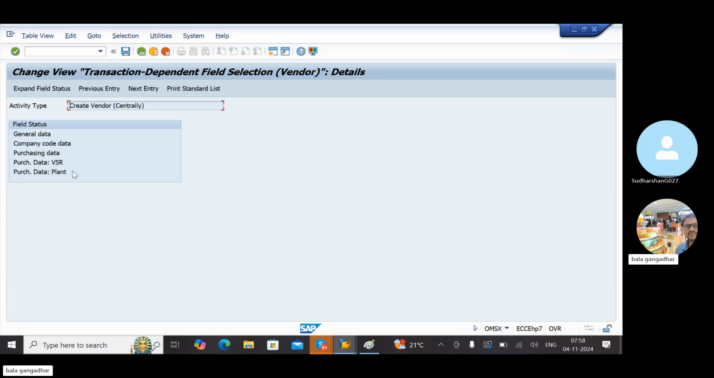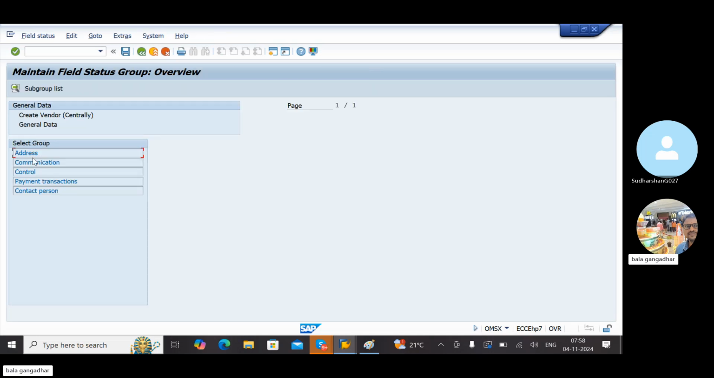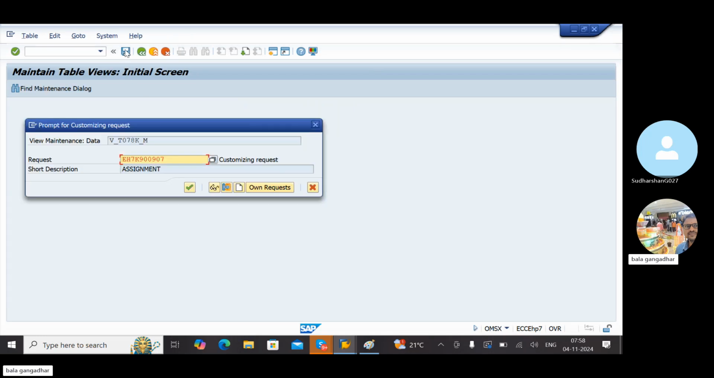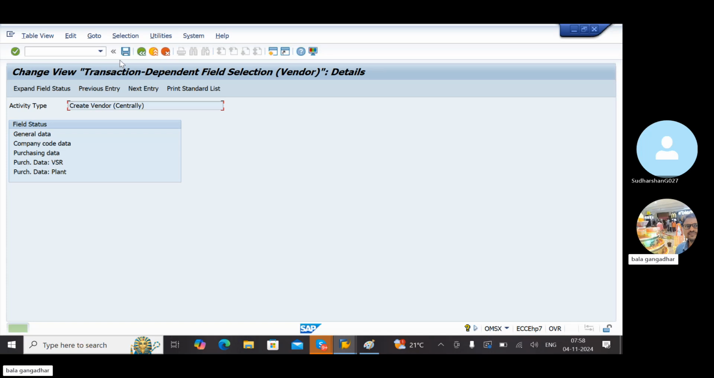Double click. We have all the field status, which means field names. All the field names are inside. General data, under that Address, I am working on that. Under that, the name field should be required entry. Save here, continue. Save, continue.